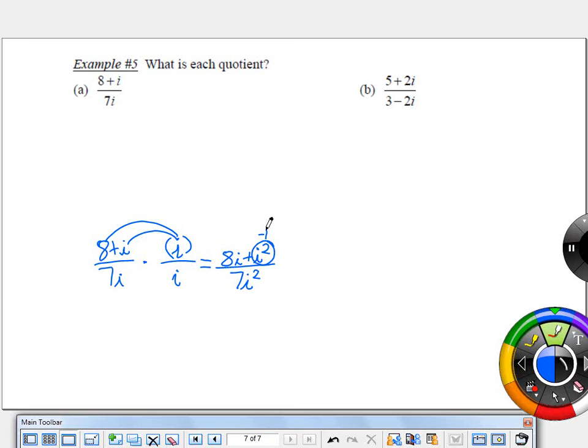Remember that each i squared is negative 1, which means my numerator is like negative 1 plus 8i. I usually write it in this direction. That's why I'm doing that. I usually put the real part then the imaginary part. And in the denominator, it's really like I have 7 being multiplied by negative 1. So negative 7. The solution could be written like this, where the negative could be taken and divided into each of these terms, looking like a negative 8i over 7. This is probably how you would see it, because to leave the negative in the denominator is a little bit like not simplified. It's kind of excessive.